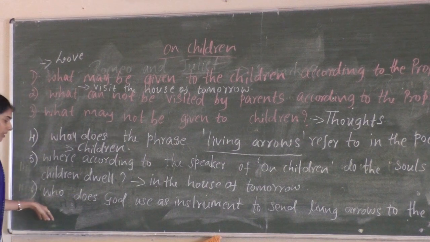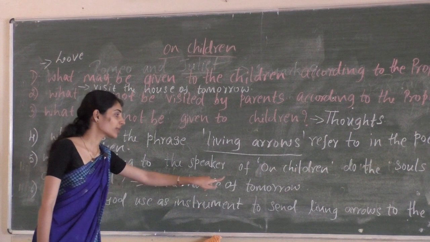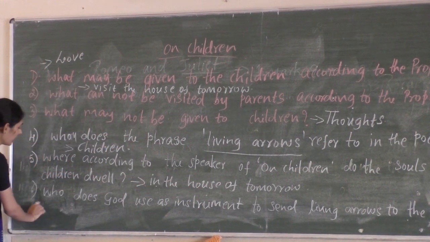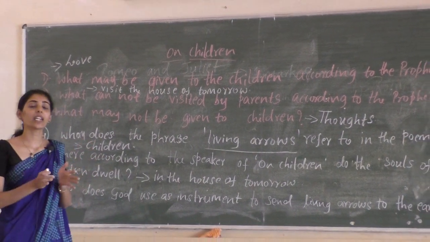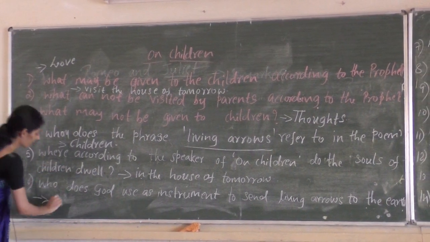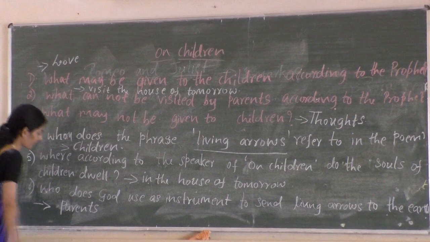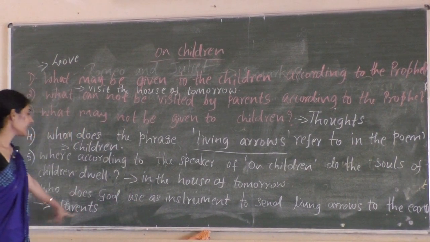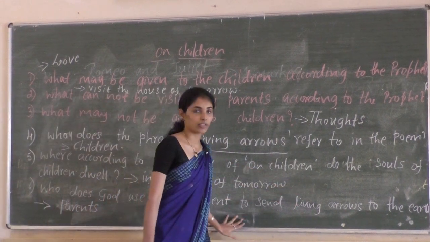And the sixth question, who does God use as an instrument to send living arrows to the earth? Here, whom does God use as instruments to introduce the children to this world? Parents. So God uses parents as instruments to send living arrows to the earth.